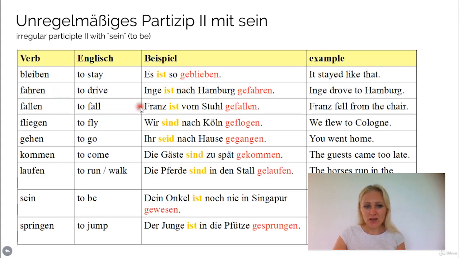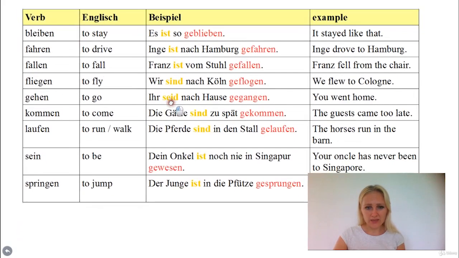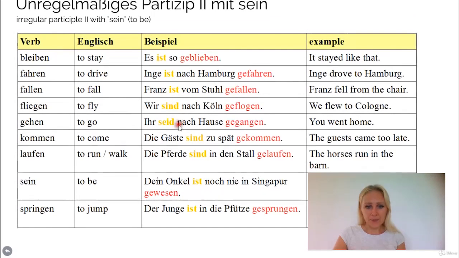Fallen, to fall. Franz ist vom Stuhl gefallen. Franz fell from the chair. Ist vom Stuhl gefallen. So here also the stem has not changed, but the ending is en. Fliegen, to fly. Wir sind nach Köln geflogen. We flew to Cologne. Gehen, to go. Ihr seid nach Hause gegangen. You went home. Or you have gone home, if you want to say it in the perfect tense in English. Okay, ihr seid nach Hause gegangen.